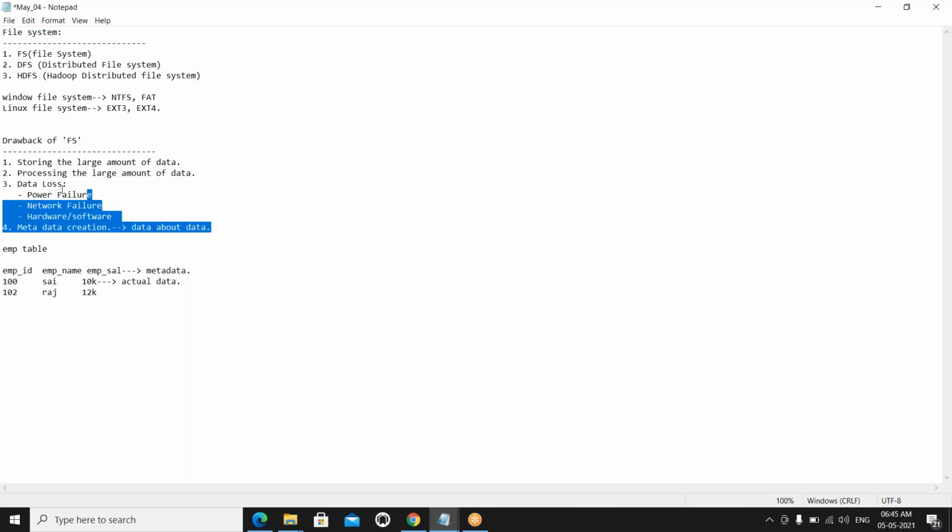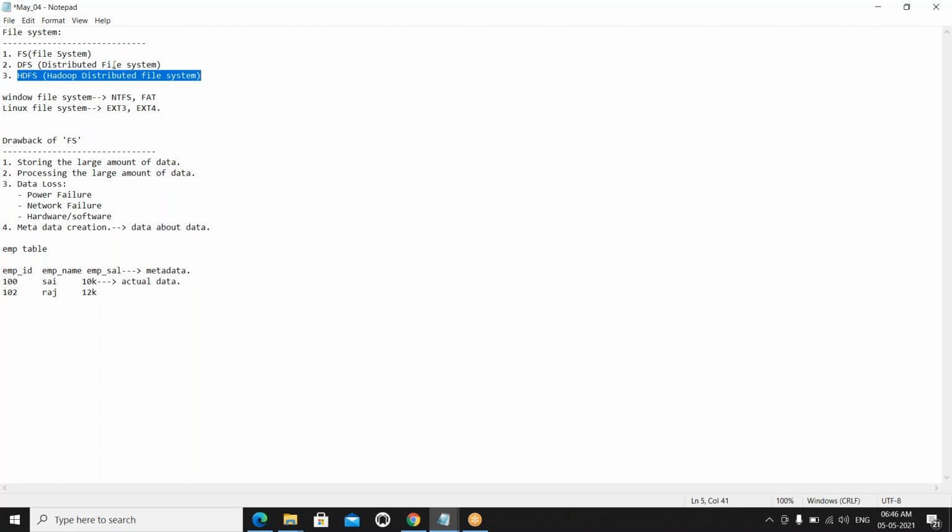Okay, we have four drawbacks: storing large amounts of data, processing large amounts of data, data loss, and metadata backup. To overcome these four drawbacks we use the Hadoop environment, the HDFS environment. How we are going to overcome them, we will discuss going forward. Any questions, any doubts?